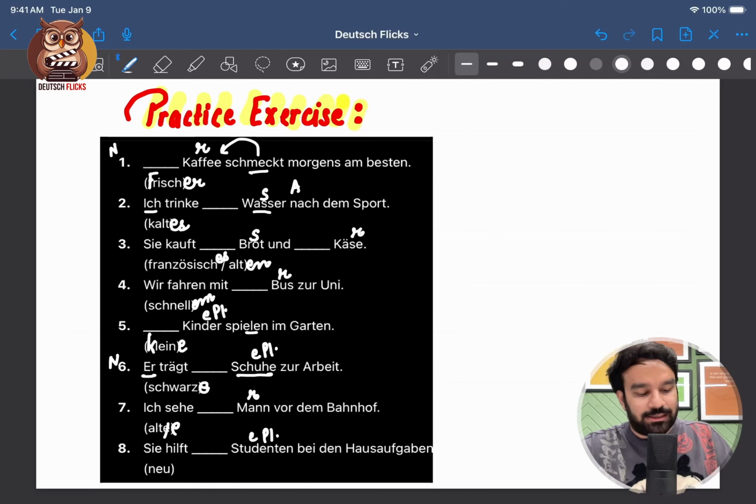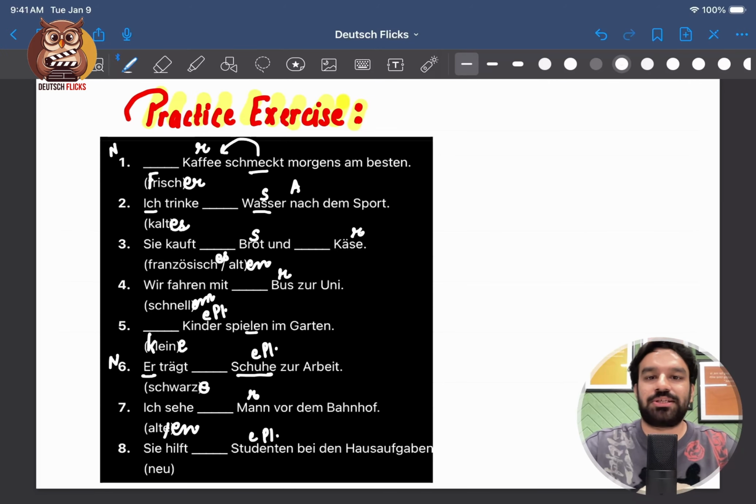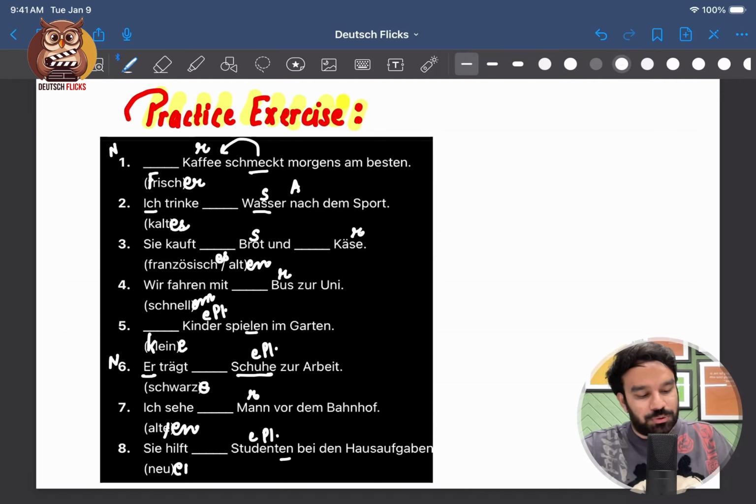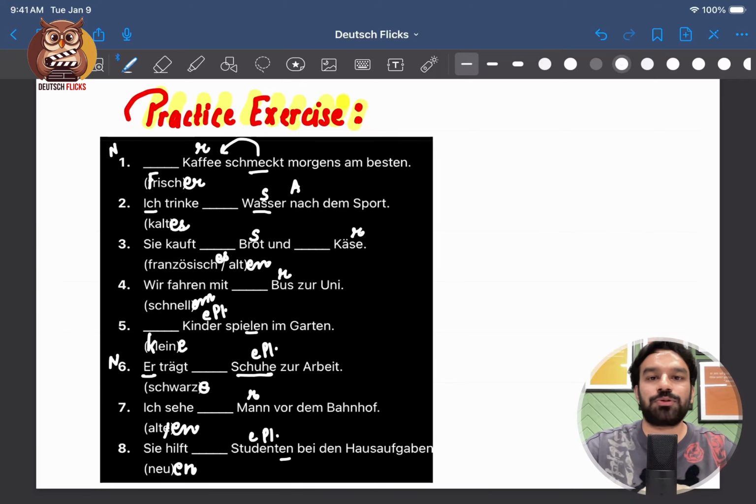Answer will be alten. Ich sehe alten Mann vor dem Bahnhof. I see an old man in front of the station. Number 8: Sie hilft. Helfen is dative, so we'll fill it in the dative case. Studenten is plural, so the plural dative is the en ending. She helps new students in the house with the homework.